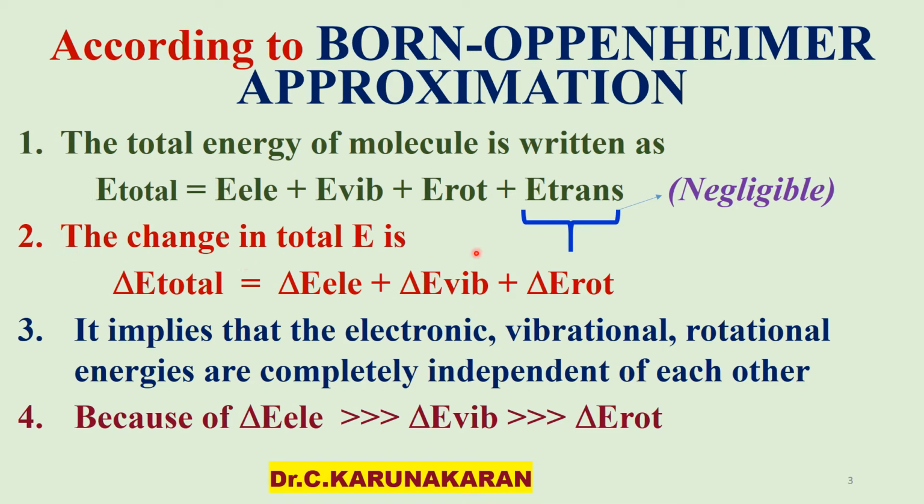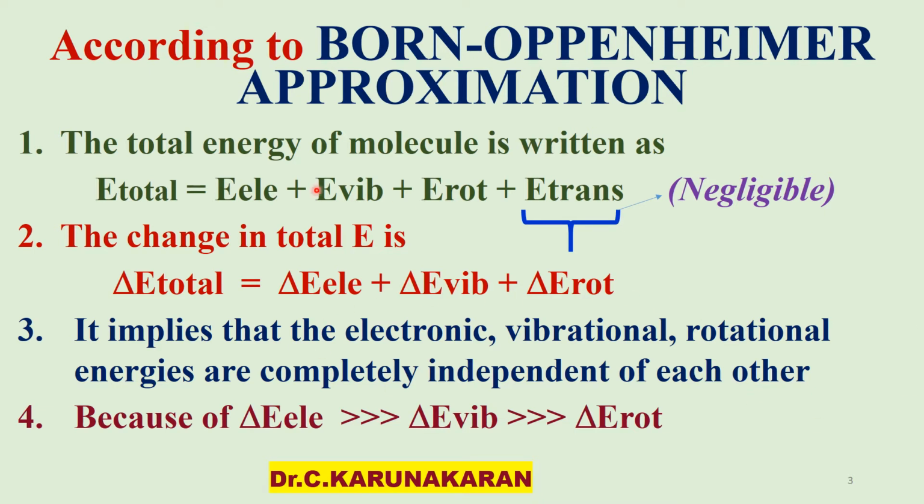The change in total energy is equal to the sum of the change in electronic energy, vibrational energy and rotational energy. When this condition is true, according to the Born-Oppenheimer approximation, the electronic, vibrational and rotational energies are completely independent of each other.